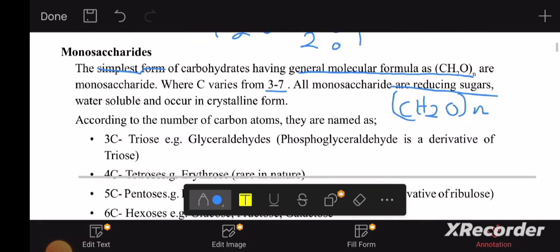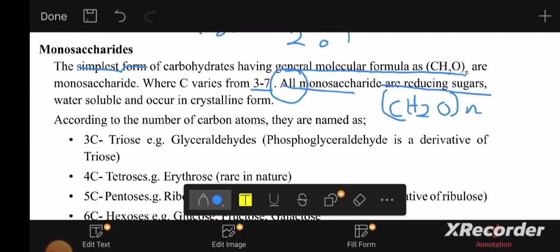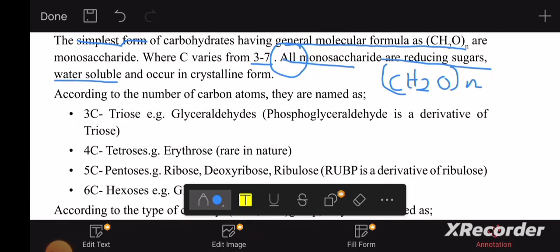Right, so all monosaccharides are reducing sugars. The word all is really important. All monosaccharides are reducing sugars. They're water soluble and they occur in crystalline form. Point number 1, all monosaccharides are reducing sugars. Point number 2, they are water soluble. And point number 3, they occur in crystalline form. So you can see them as crystals, and you can see that they're water soluble.